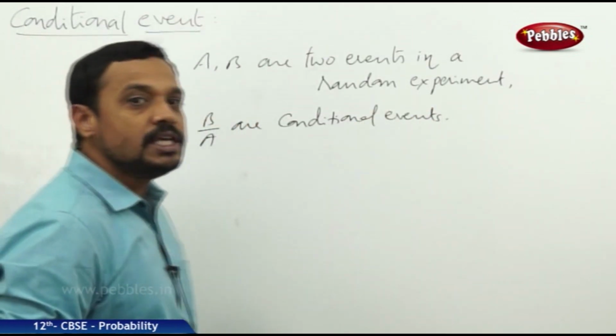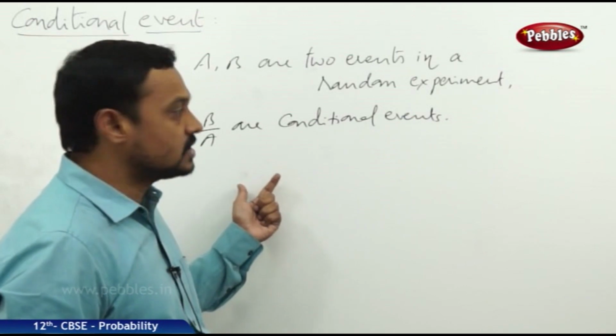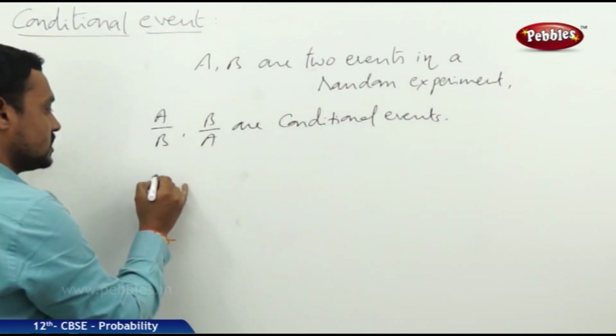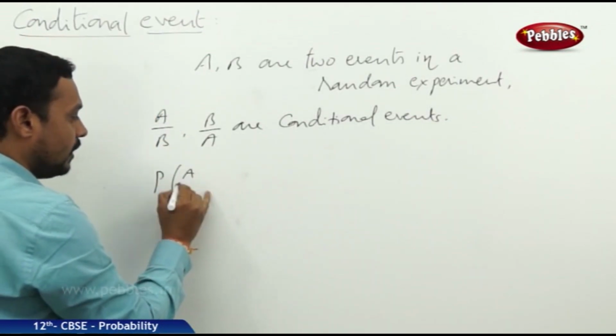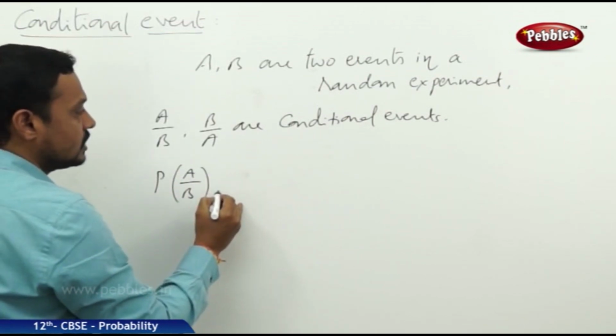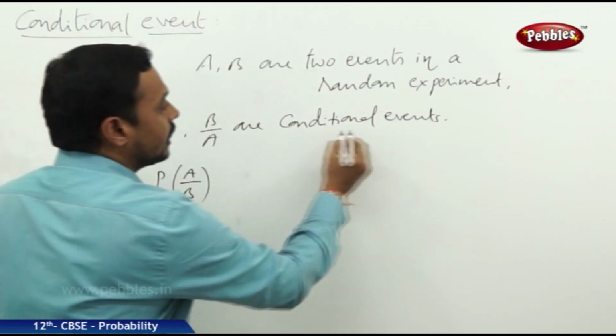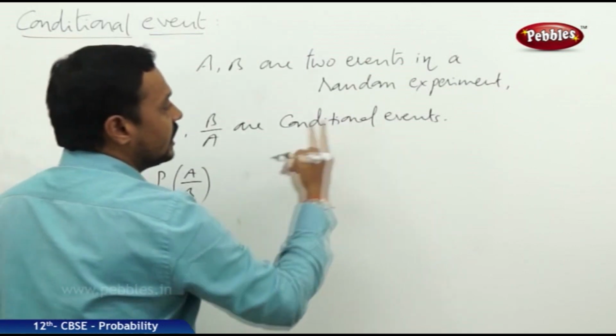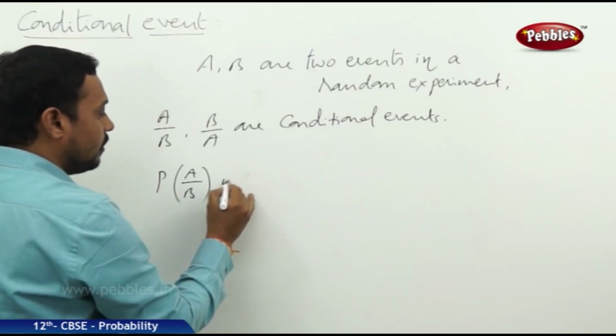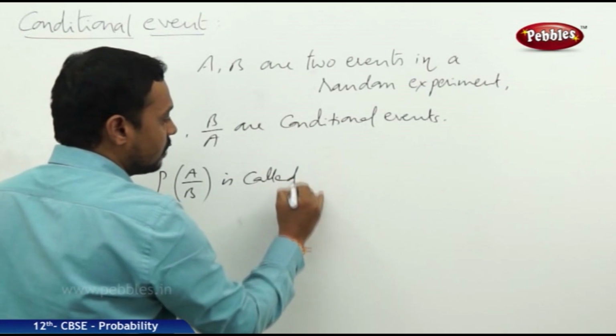The probabilities of these conditional events are called conditional probabilities. P of A by B is the probability of this conditional event, so P of A by B is called conditional probability.